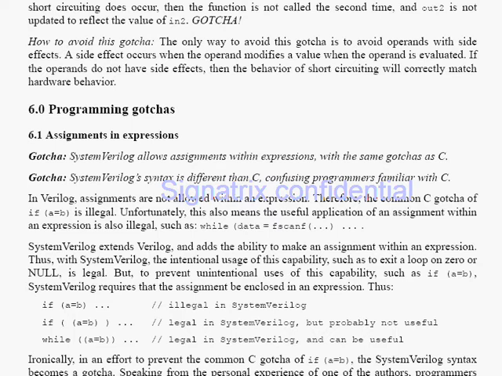So in Verilog, assignment is not allowed within the expression. You see here, if you are using if (a = b) in Verilog, you will get an error. It is illegal. Therefore the common C gotcha of if (a = b) is illegal. Unfortunately, this also means the useful application of an assignment within an expression is also illegal, such as while (data = scanf).